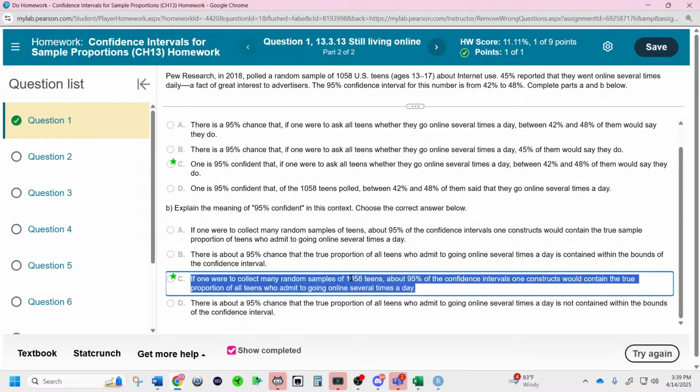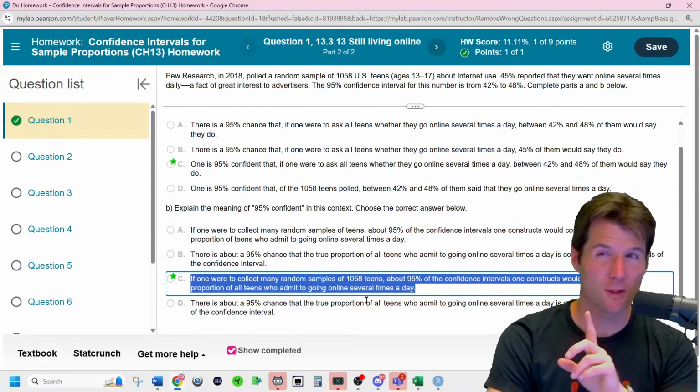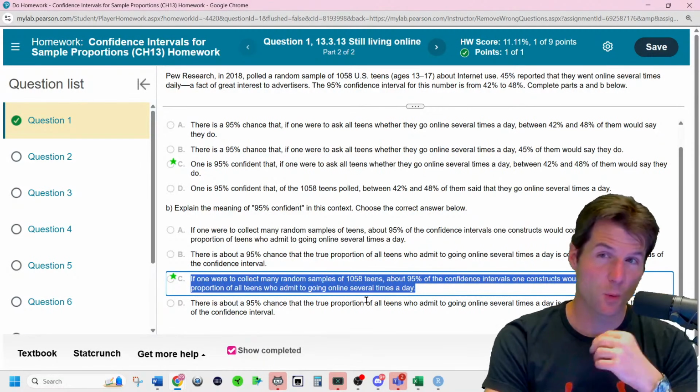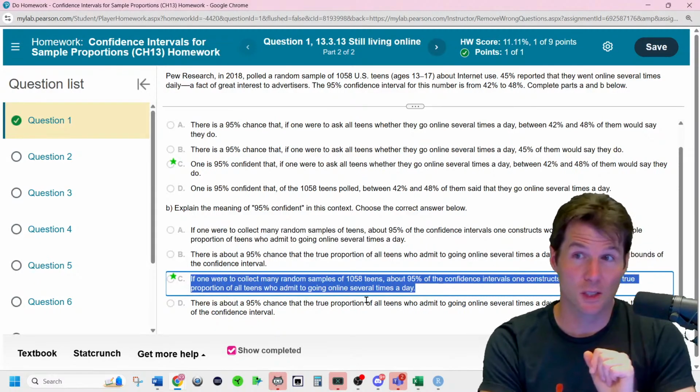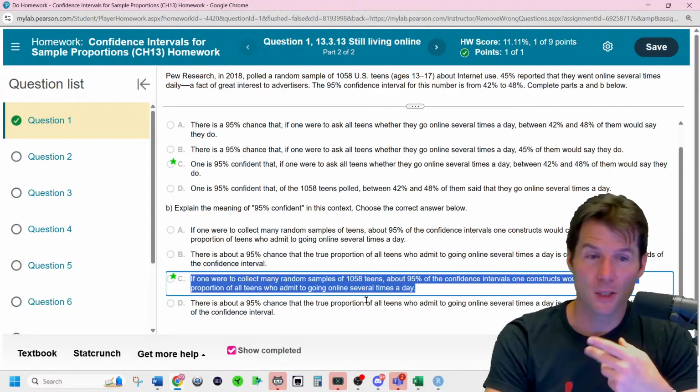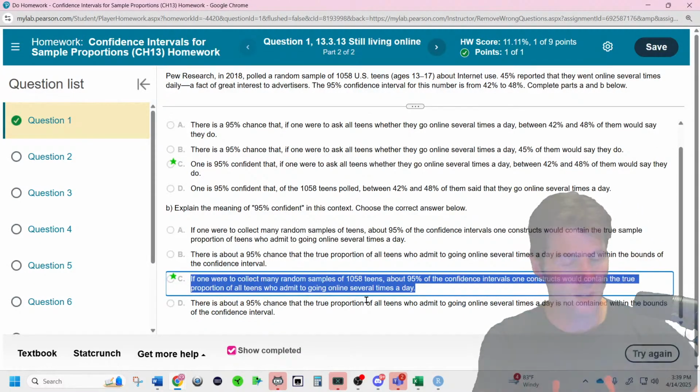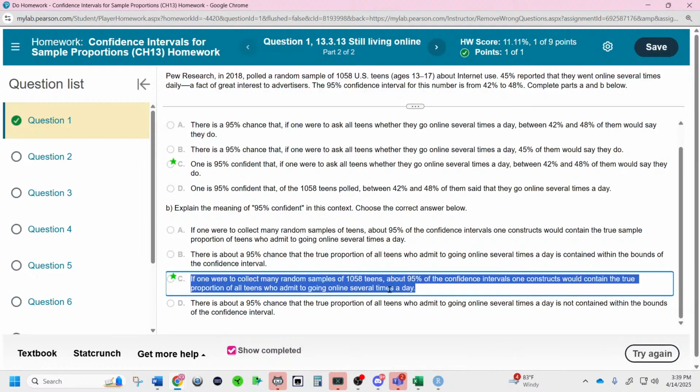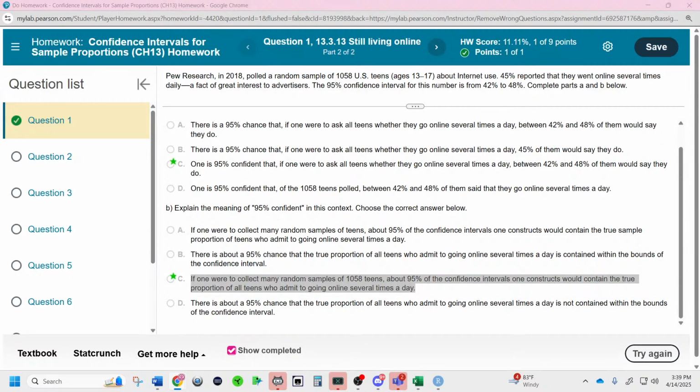Yeah, so right here, it's not that one interval contains the truth 95% of the time, because one interval either contains the truth or doesn't contain the truth. If you create a bunch of intervals, then over the long run, it goes to the law of large numbers.